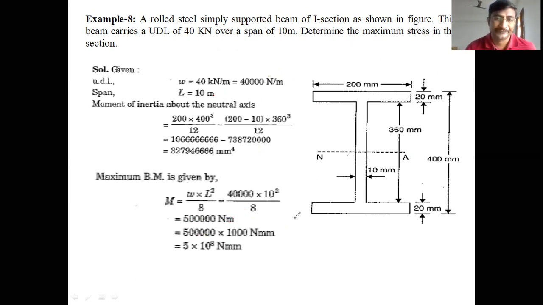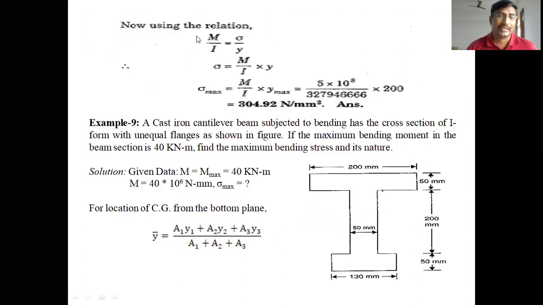Got it, students? Are you understanding? Let us go to the next slide to calculate the maximum bending stress. As we know from the bending equation, M by I equal to sigma by Y. After rearranging, sigma equals M by I into Y. In this, sigma is the stress, M is the bending moment, I is the moment of inertia, Y is the distance of a layer from the neutral axis.